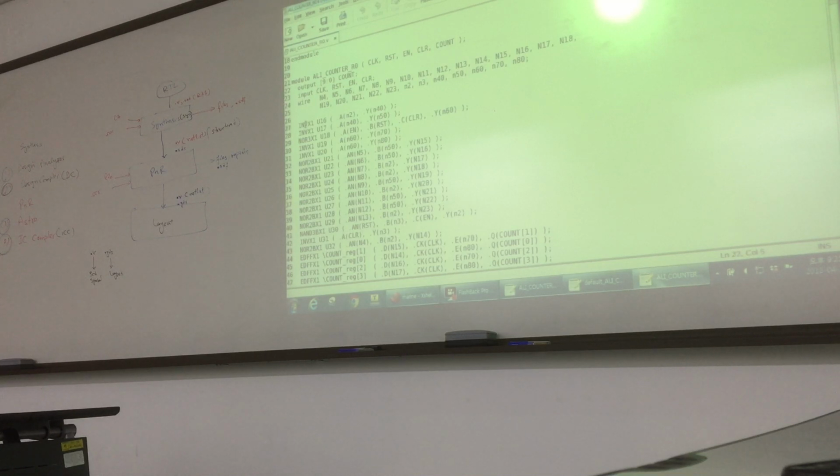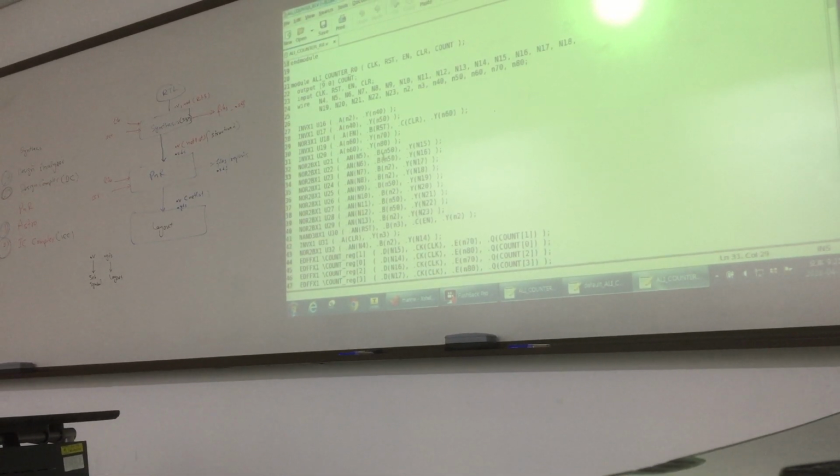This one, for example, INVX1. So this is a cell of an inverter. So it has one input and it has one output. So this is input, this is output. So M2 is an internal signal that is generated automatically. So we have cells and their interconnections.